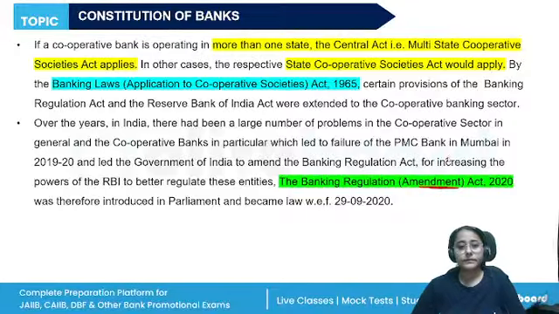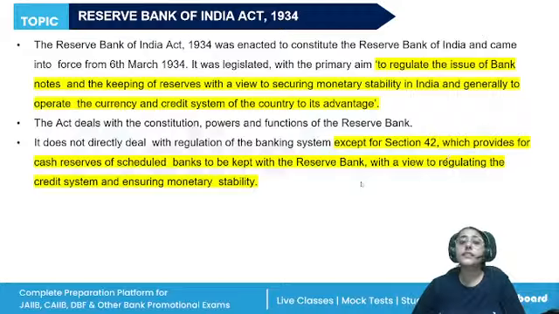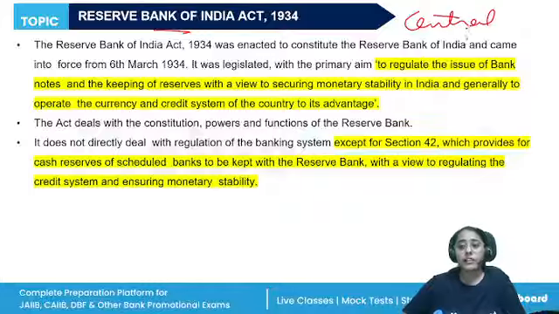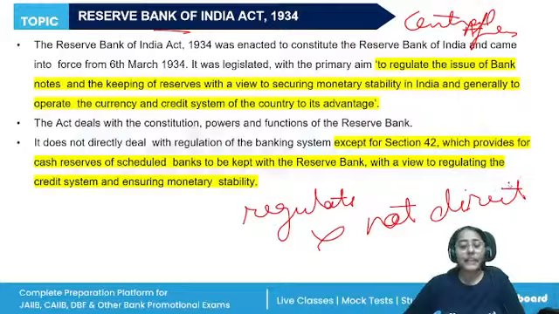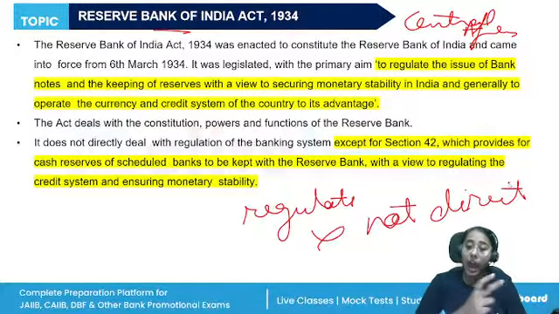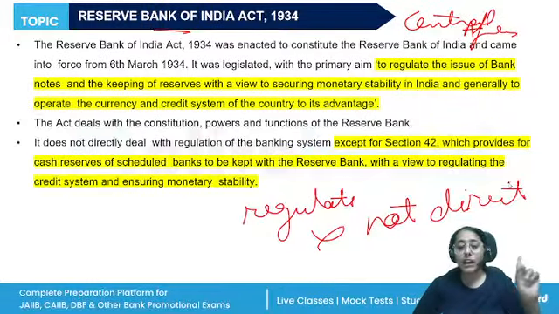All right. Now, when we are talking about the Reserve Bank of India Act 1934, we know RBI is the central bank, the apex institute which regulates the banking business, but not directly. The main controls and provisions of the banking business are given under the Banking Regulation Act. RBI basically monitors those regulations. Even the licensing power is given to RBI under the Banking Regulation Act.